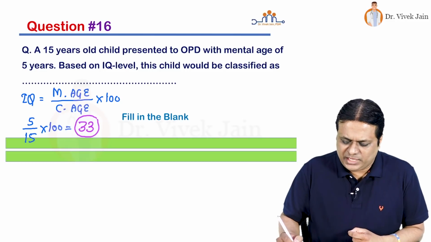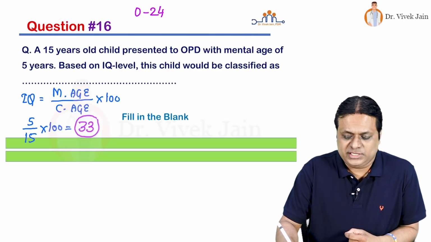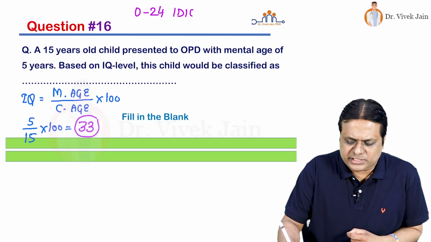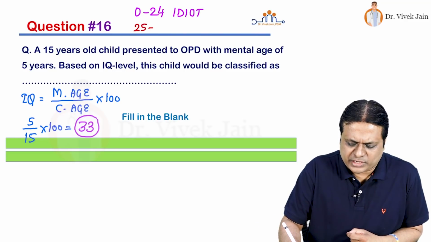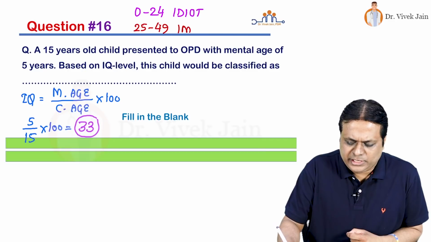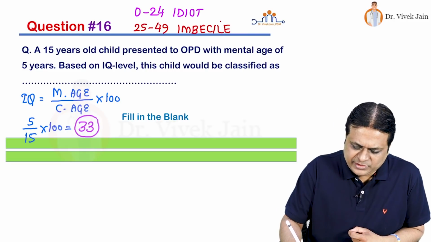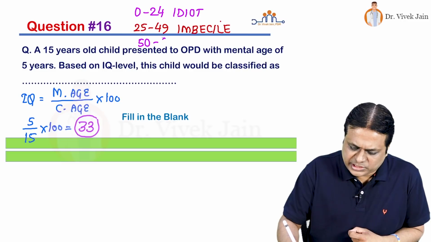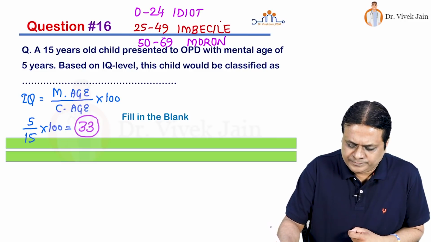Now when you look at the Wechsler classification commonly used, what is the classification? It says if a child is 0 to 24 IQ points, this is an idiot child. If IQ is 25 to 49, he should be classified as imbecile child. If it is 50 to 69, child should be classified as moron.